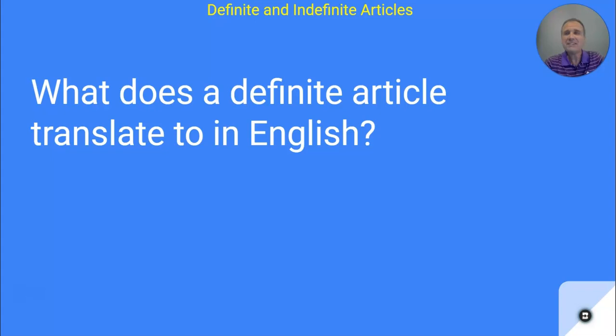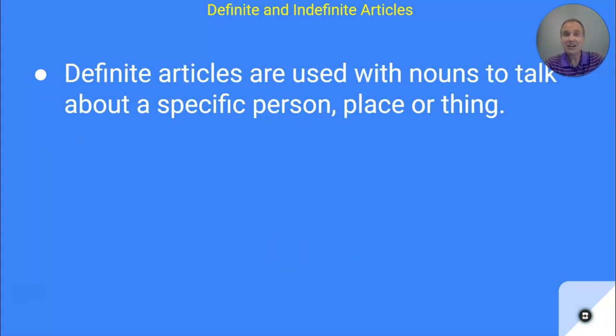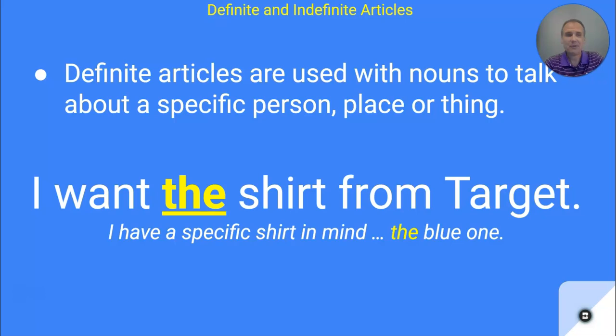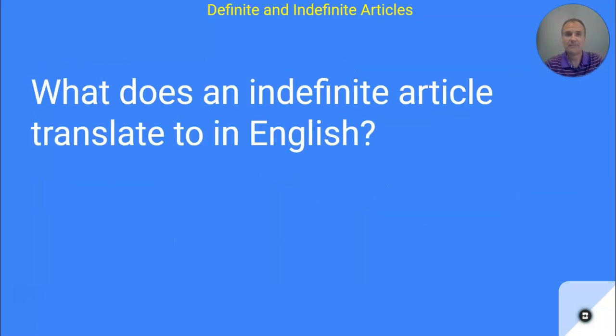All right, so what does a definite article translate to in English? Well, just a second ago we talked about this. It's the word the. So that's what a definite article is. Definite articles are used with nouns to talk about a specific person, place, or thing. So here's an example. I want the shirt from Target. So I have a specific shirt in mind, that blue one. That's the one that I want, because definite articles talk about specific things. So I want the shirt from Target.